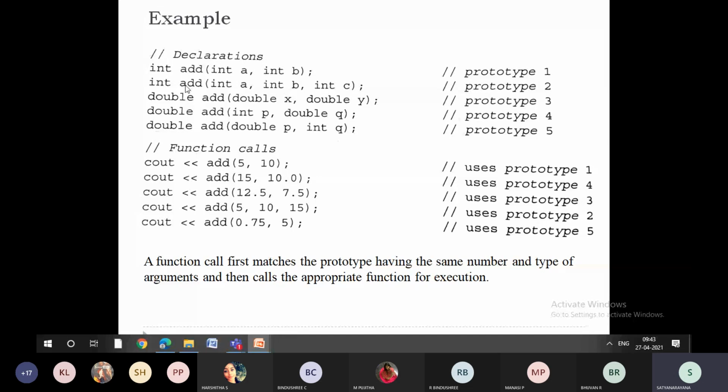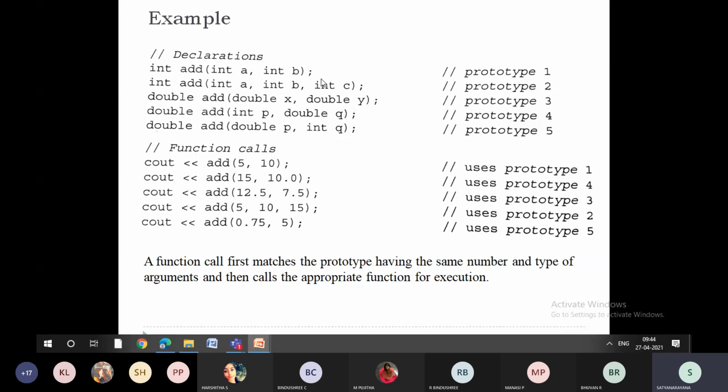Say for example, if you take double add, int double, double int, both have 2 parameters with different data types. So the compiler will decide based on the signature which function to call. It is going to match and call that. Suppose if an appropriate function is not found, then it will call the function which has the same number of parameters, which we will see in the next example. But this is how function overloading is done.